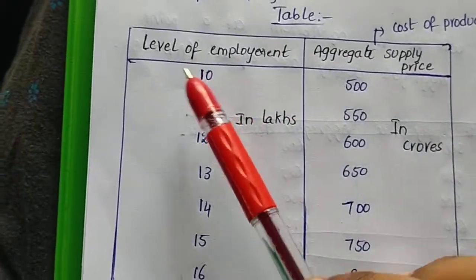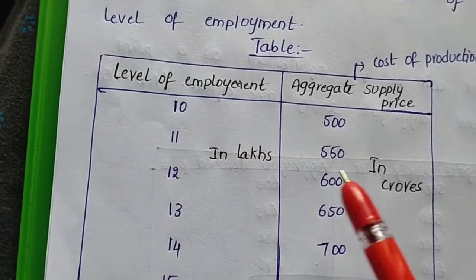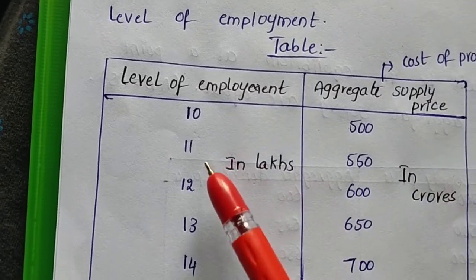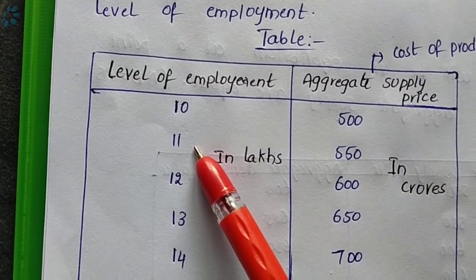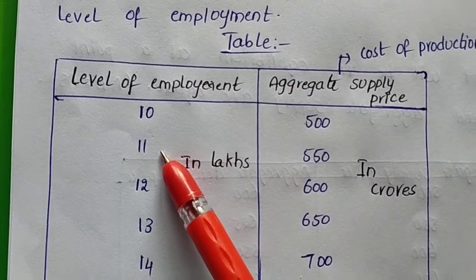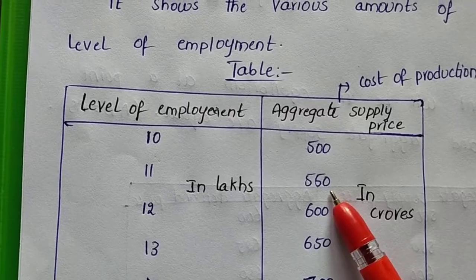Firstly, we take 10 lakh laborers and the cost of production is 500 crores. With 11 lakh laborers, the cost of production comes to 550 crores.